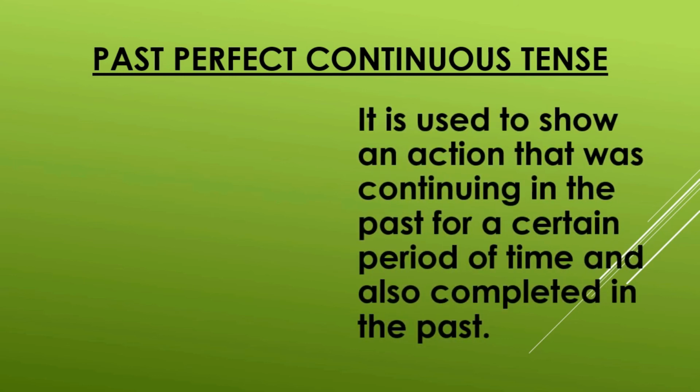It is used to show an action that was continuing in the past for a certain period of time and also completed in the past. So an action which started in the past, continued for some time and then completed in the past. Such a kind of tense is called the past perfect continuous tense.